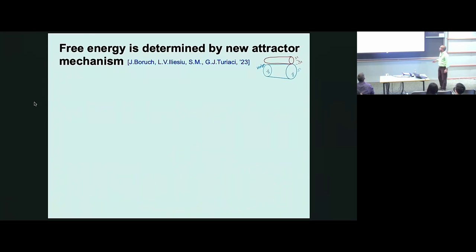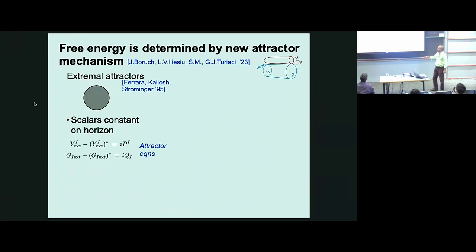So that's the solution, and now we want to talk about the entropy. So let me just recall some aspects of the old attractor mechanism, the classic attractor mechanism. In four dimensions, the black hole horizon is spherically symmetric, and all the scalars get fixed at the horizon, and they're constant at the horizon. They're determined by the charges through these attractor equations, the famous attractor equations. This is beautiful work of Ferrara, Kallosh, and Strominger.